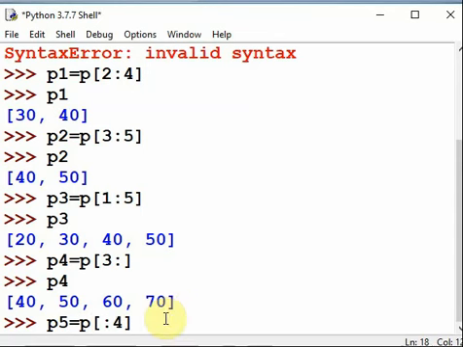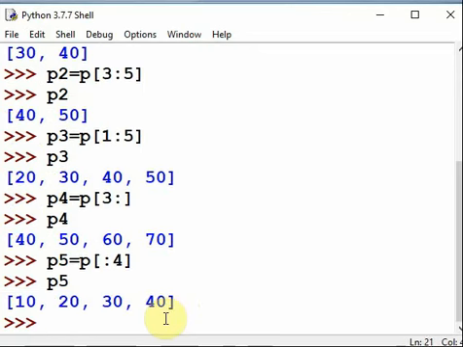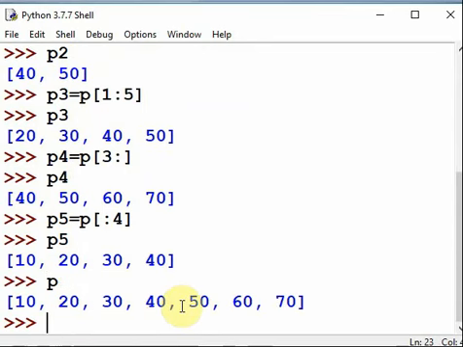This will make the slice starting from 0 to 3. This is the original list, and with this colon 4, starting from 0 up to 3, the data items are 10, 20, 30, 40. Okay, this is the example of list slicing, to cut the list.